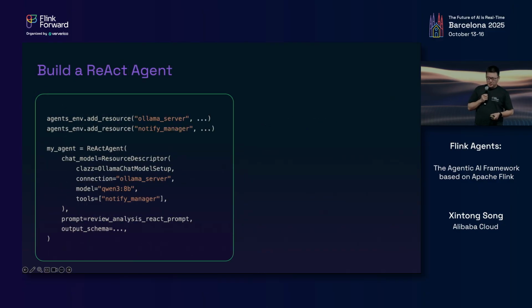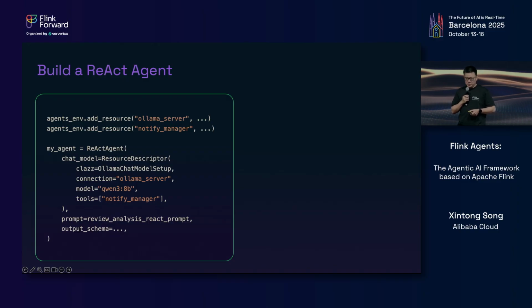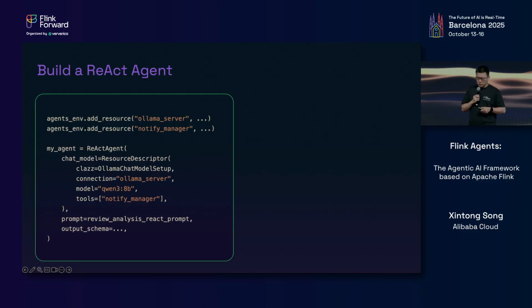We have already seen how to build a workflow agent, and now let's take a look at the React agent. The Flink agents provide a built-in React agent class, where React stands for reasoning and action. Unlike building a workflow agent, where you need to specify in detail what each action does and how they are orchestrated by listening to and emitting different events, the React agent leaves all these details to the framework and the model to decide.